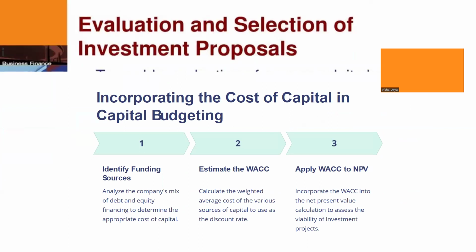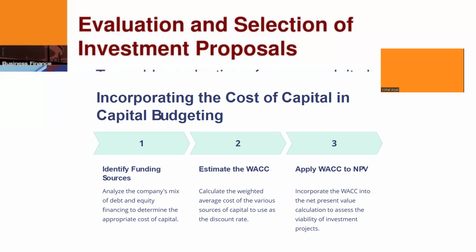Evaluation, incorporating the cost of capital in capital budgeting. The calculation of the cost of capital is very important in capital budgeting. After calculating the cost of capital, we can identify funding sources. We always tend to borrow money where the cost of that money is less, and we exclude the sources of financing where the cost is high. So it helps to identify the funding sources.